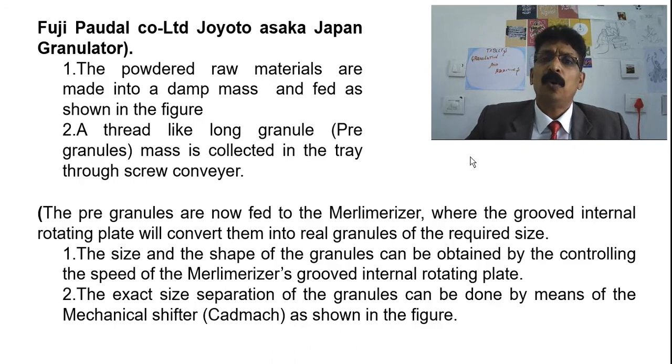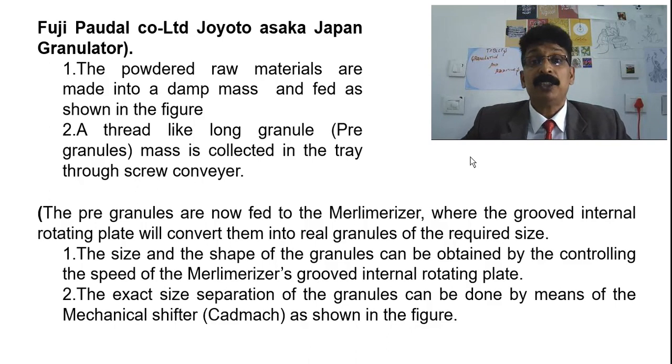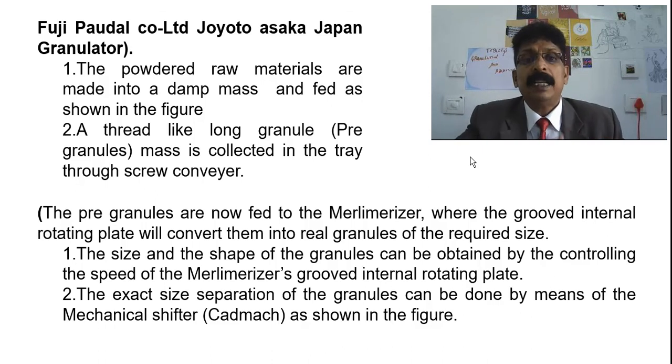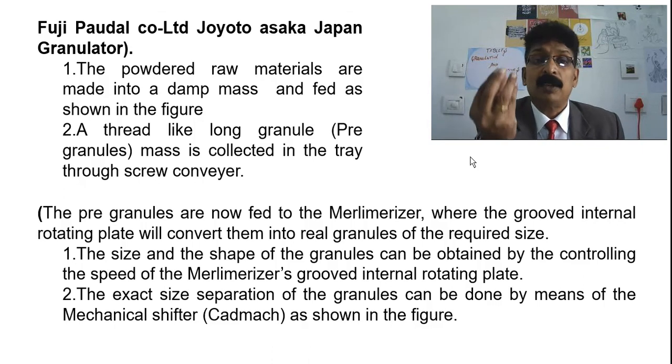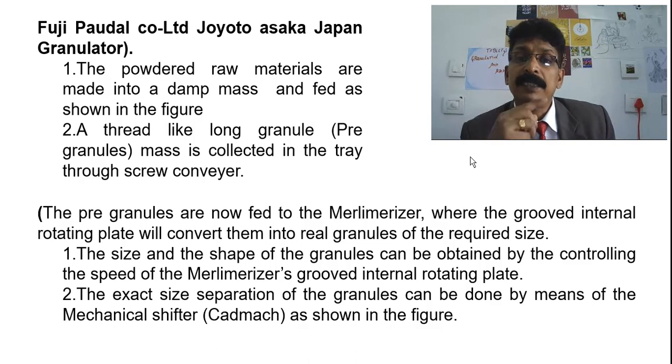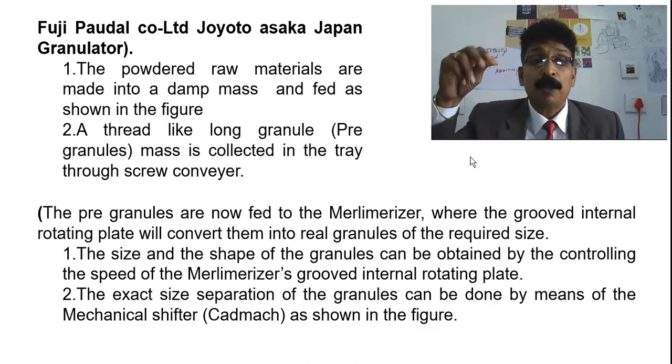Osaka, Japan granulator: the powder raw material is made into a damp mass, as I told, and fed in as shown in the figure, and the screw will be tightened. The thread-like granule mass will be collected in the tray at the screw conveyor, and the pre-granules are now fed to the marumerizer or the spheronizer, where the grooved internal projected prisms rotate in a clockwise direction, and real granules will be spheronized.